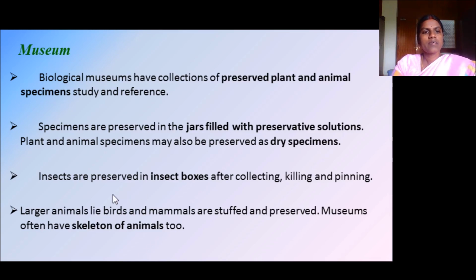Insects are preserved in insect boxes after collecting, killing and pinning them. If we have to preserve an insect, we have to collect it. It means you have to catch it by proper process, and you have to kill it by adding some chemical or some gas in that jar, and you have to pin it accordingly. I'll show that later. Now, larger animals like birds and mammals are stuffed and preserved.